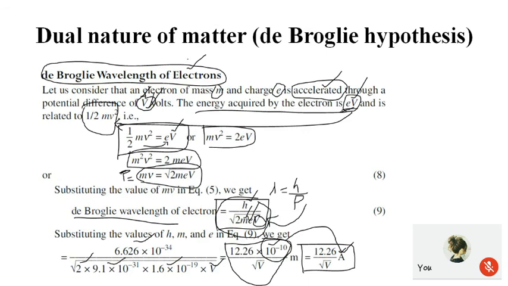And similarly for an electron, whenever the electron is accelerated by the application of a voltage V, it will be in motion. Correspondingly, we get the wavelength of the electron as lambda is equal to h by square root of 2meV. Substituting the values of h, m and e, this reduces to lambda is equal to 12.26 by root V in Angstrom units, where V is the applied voltage to accelerate the electron.